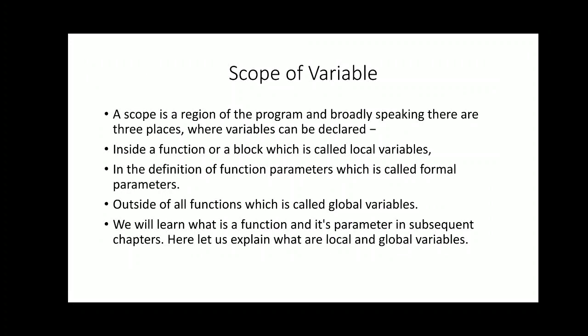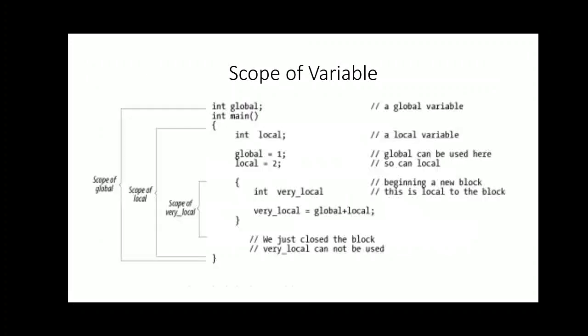Let us explain the local and global variables here. So a function is a subprogram which is meant to perform some specific or well-defined task. Now here you can see in this code int global, that is a global variable, and then we have main, and then we declare the local variables, and then inside that function, the variables become the very local variables.